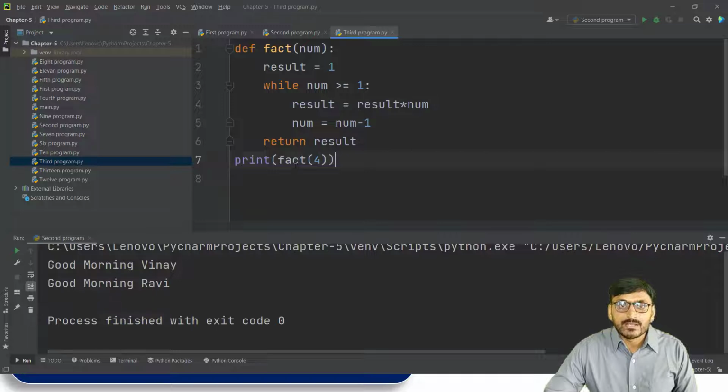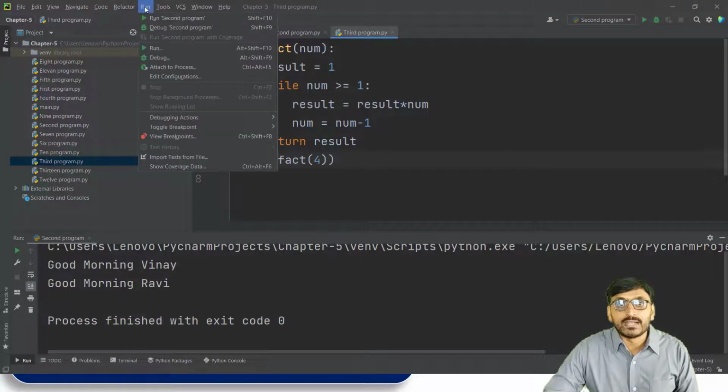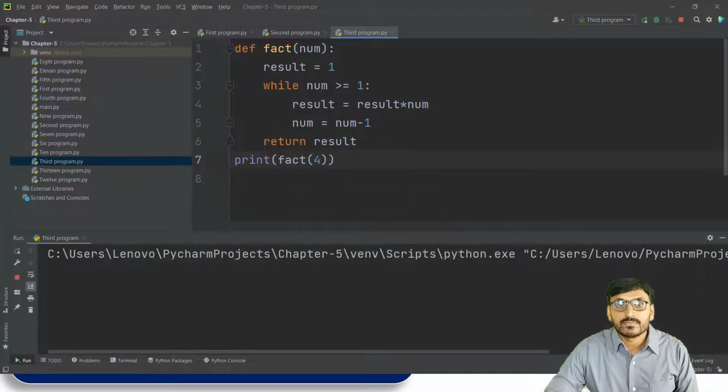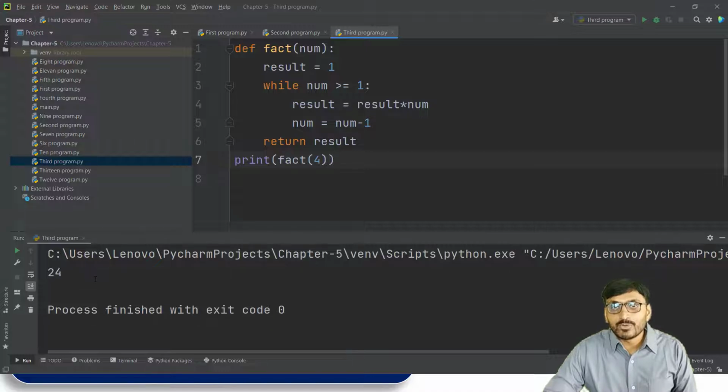First, fact and the value of num is equal to 4. This is the function call, fact and 4. If we print this value, we get the output 24. So the output of factorial of 4 is 24. So this is about the return value of a function.